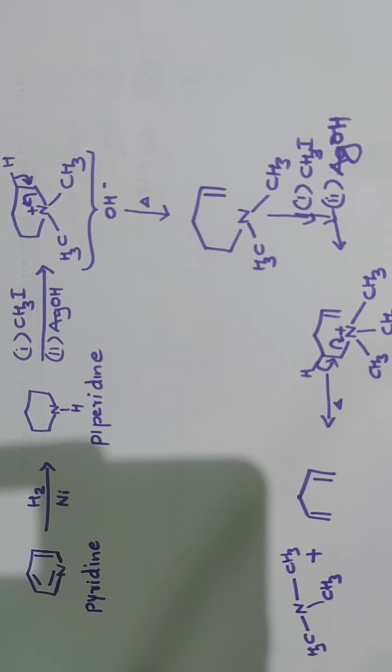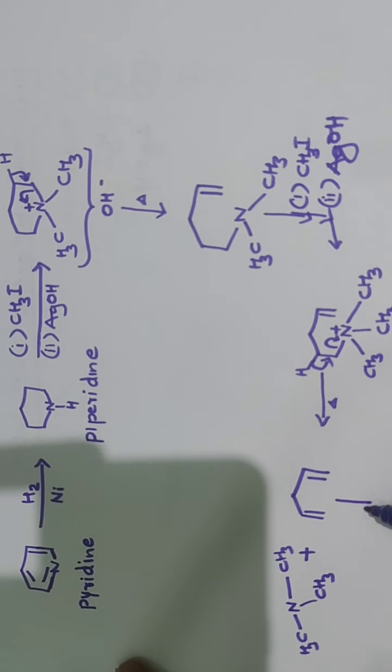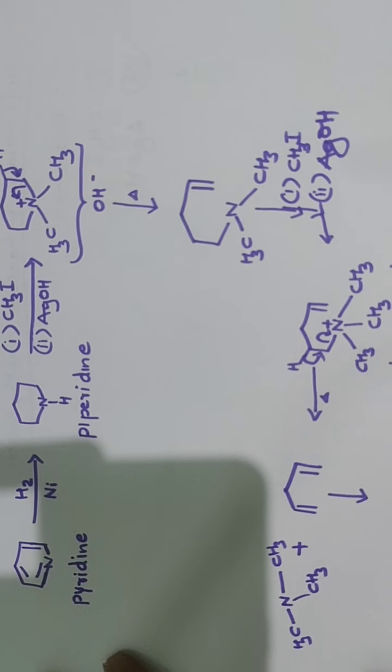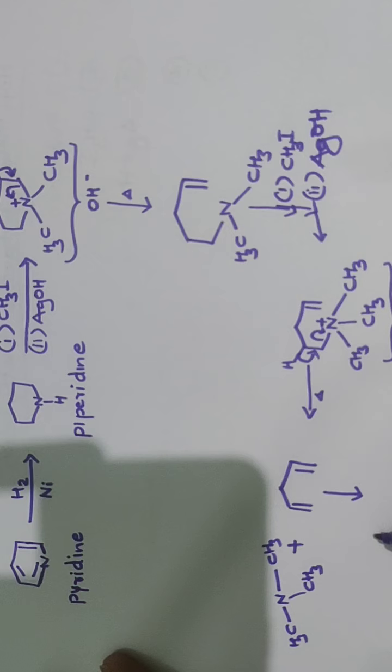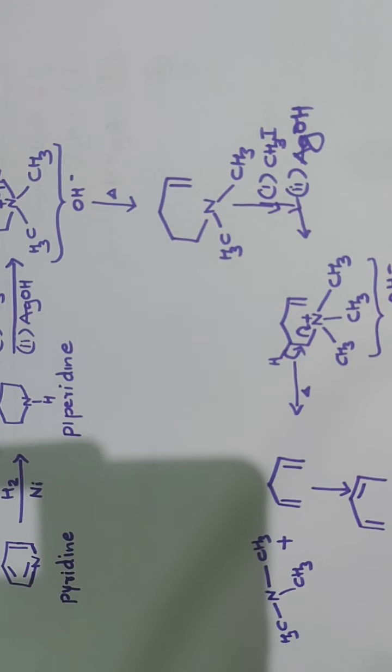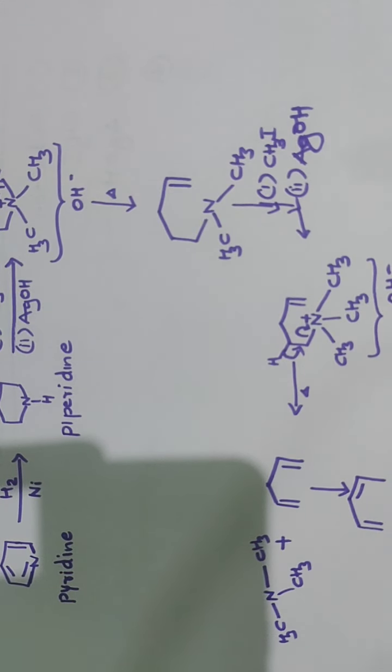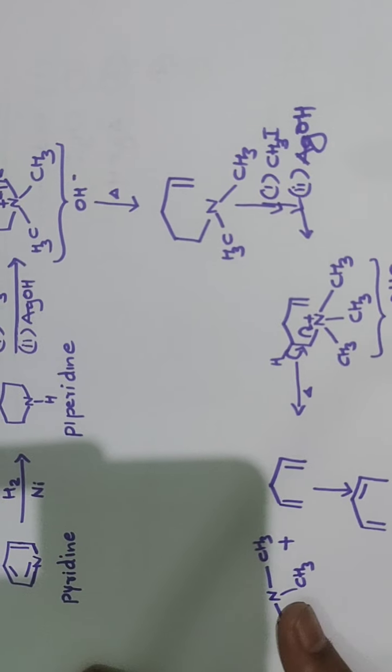This product that is formed isomerizes to give you a conjugated diene. A double bond shift takes place, so you get a conjugated diene. The structure of this conjugated diene helps in identifying the structure of the parent alkaloid. So this process is referred to as the exhaustive methylation process.